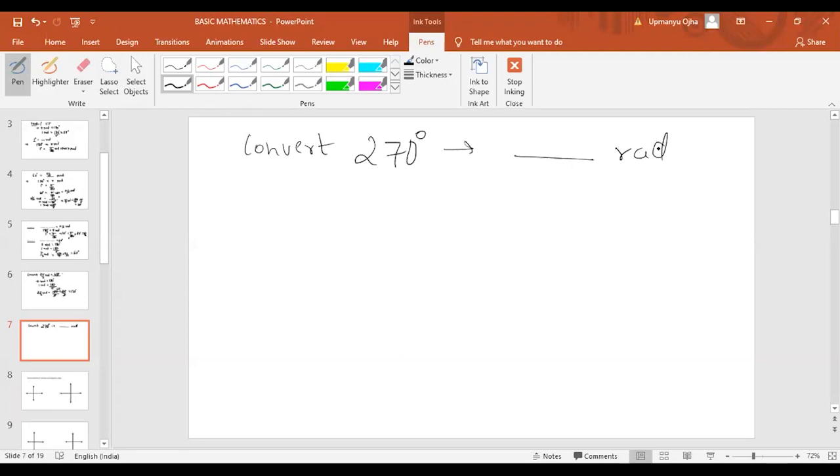The answer should come in pi. Don't solve the value of pi, just put it in terms of pi.